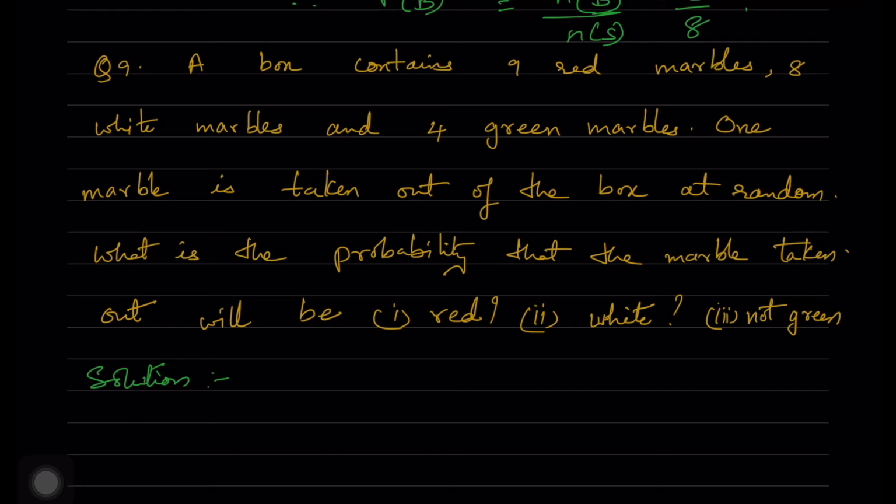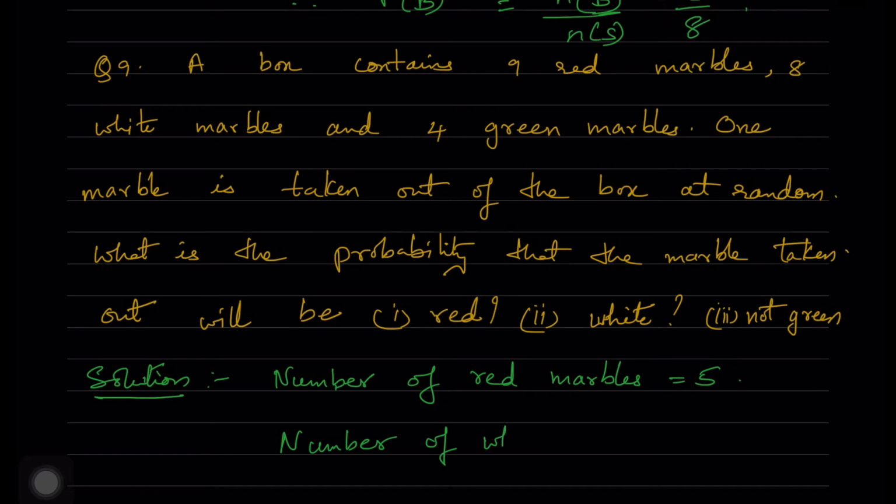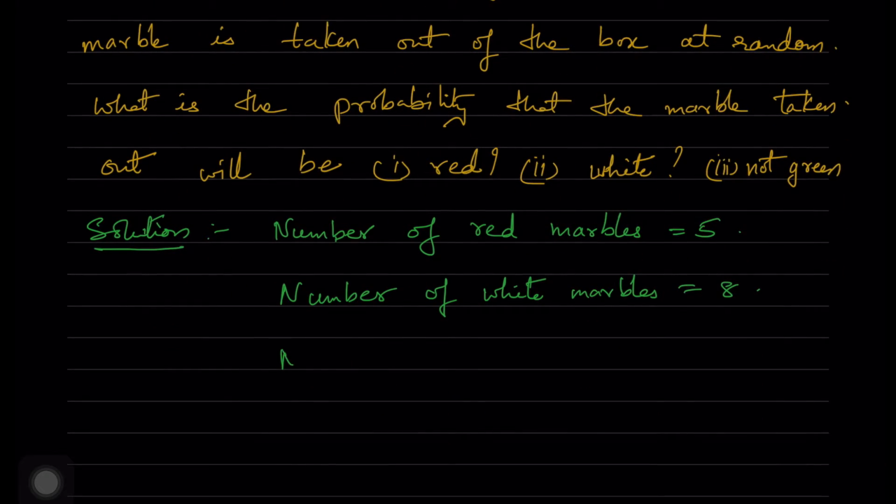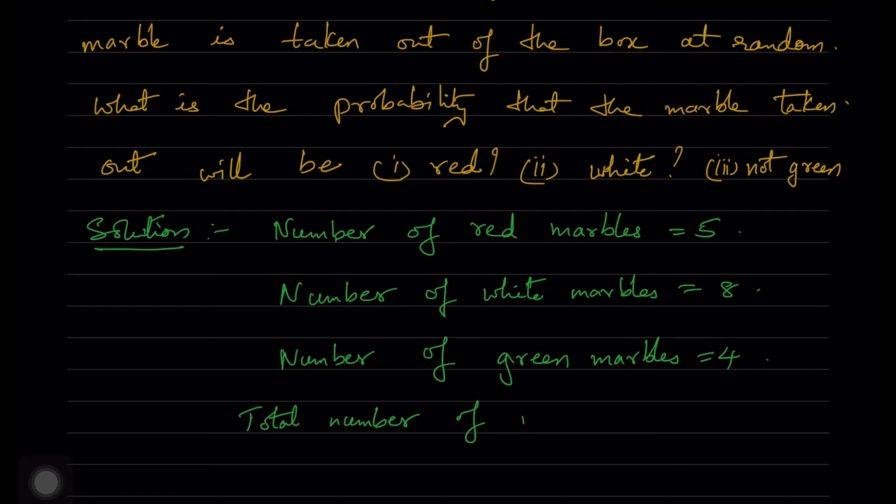We'll see. Number of red marbles is equal to 5. Number of white marbles is equal to 8. And number of green marbles is equal to 4. So total number of marbles is equal to 5 plus 8 plus 4, which is equal to 17.